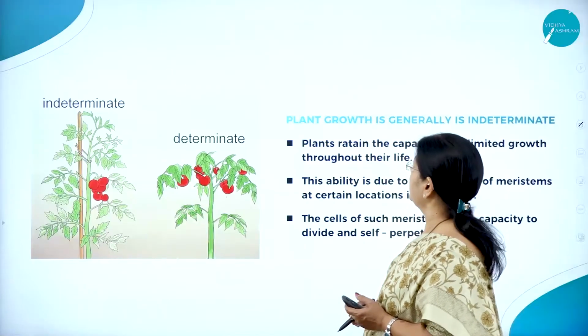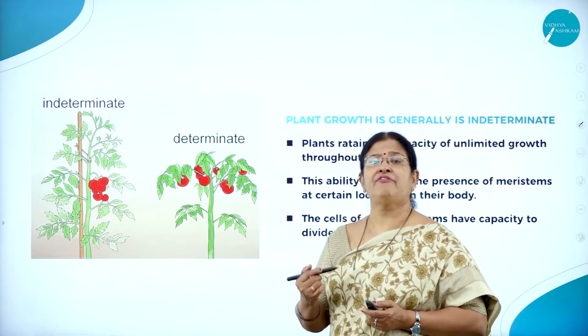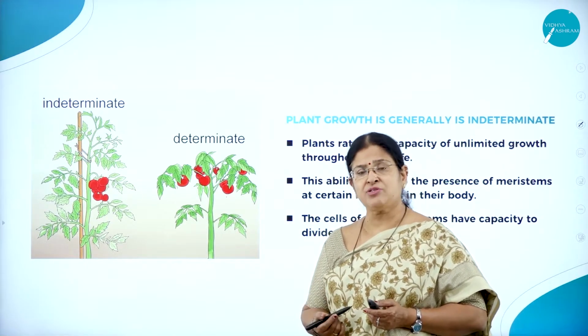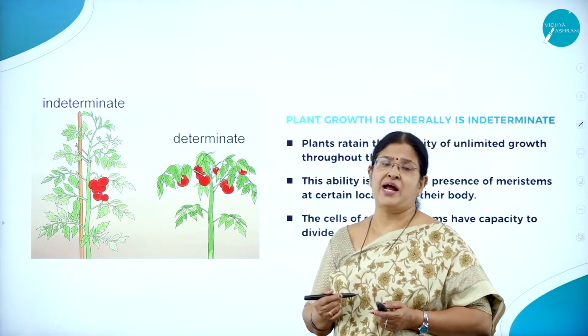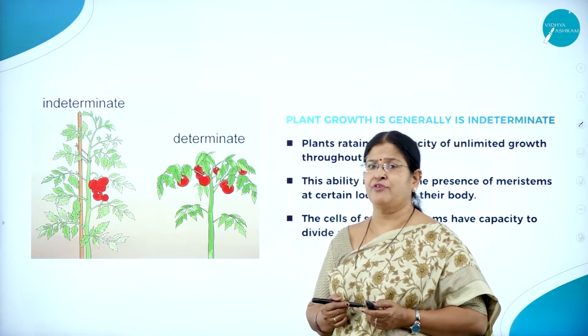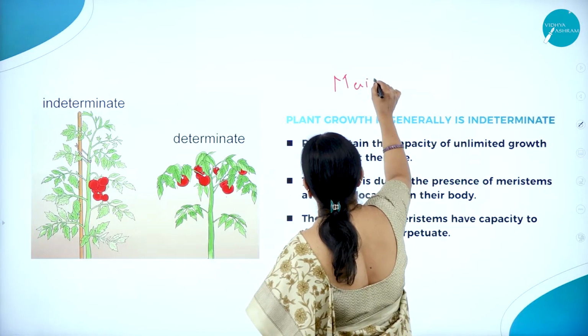Now, we all know that growth is definite in case of animals, whereas in case of plants, it is indeterminate. And why do plants grow continuously? Because of the presence of a very important tissue called the meristematic tissue.